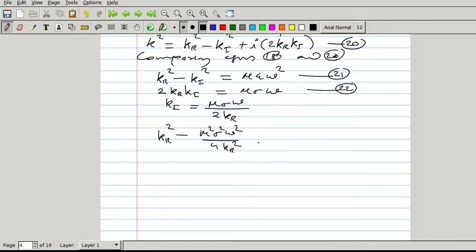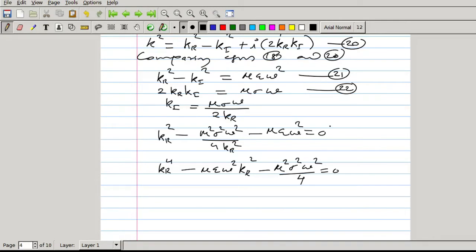Then this term take to left hand side, minus mu epsilon omega square equal to 0. Now multiply this by kr square. So we will be having kr raised to 4 minus mu epsilon omega square kr square, then minus mu square sigma square omega square by 4 is equal to 0.